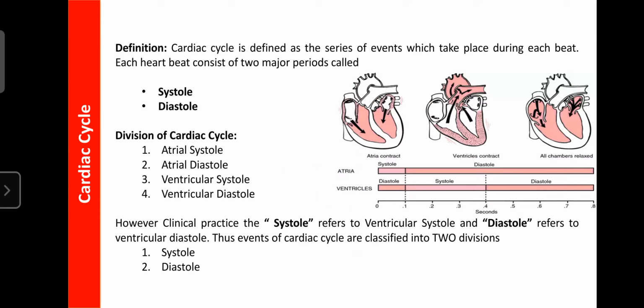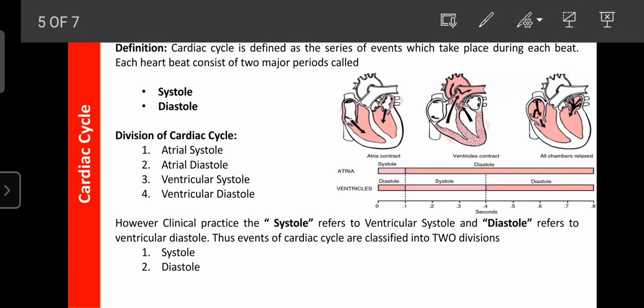Now we learn the definition. The cardiac cycle is defined as the series of events which take place during each beat. Each heartbeat consists of two major periods. The first is systole, the contraction of the cardiac muscle, which helps pump the blood to the respective chamber or into the arteries.